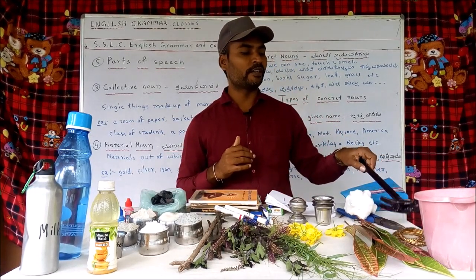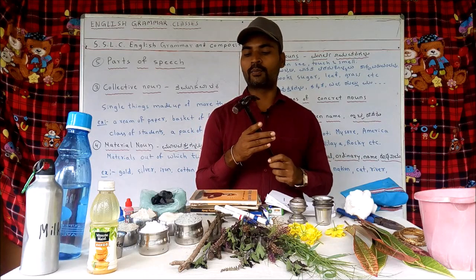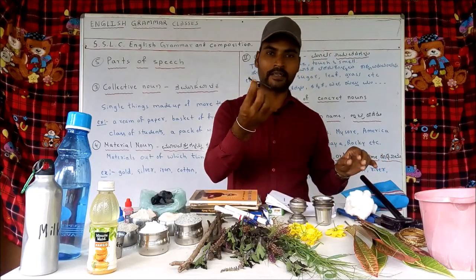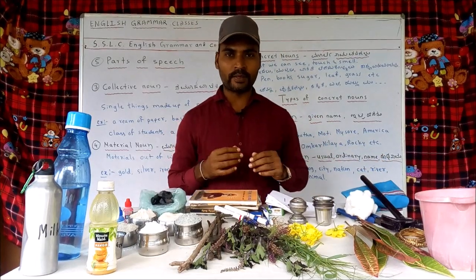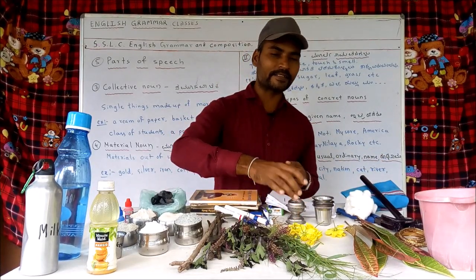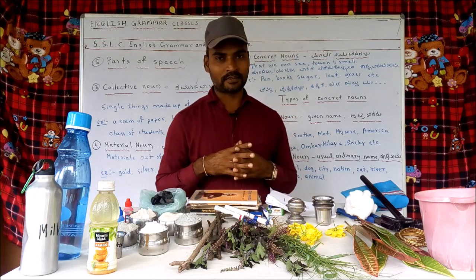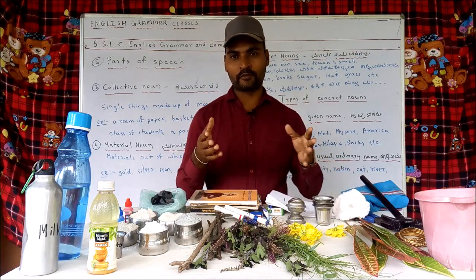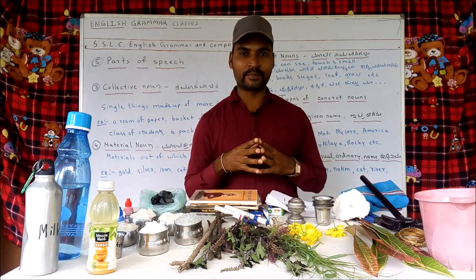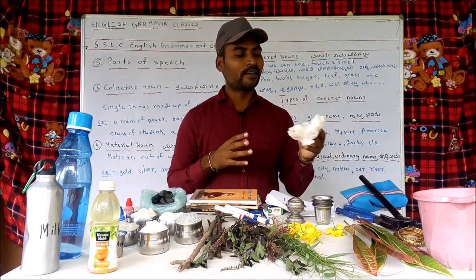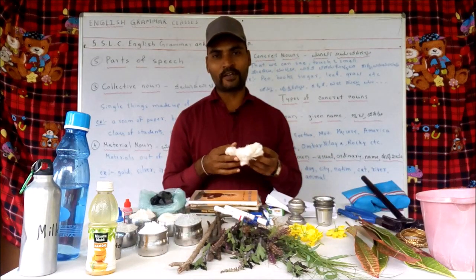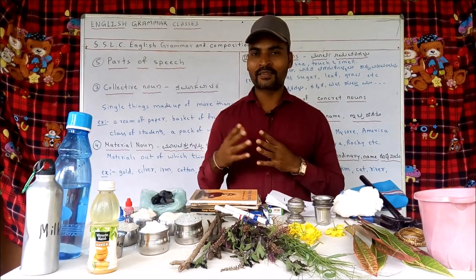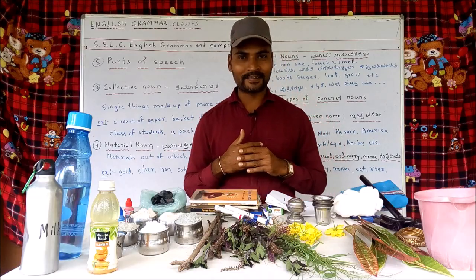Then using iron, we produce hammer, nails, etc. Then with silver, we prepare incense stick stand and some utensils, etc. With cotton, we prepare clothes, we prepare beds and bed sheets. So this is the original one. This is the raw material for that. Usually raw materials are called material nouns.